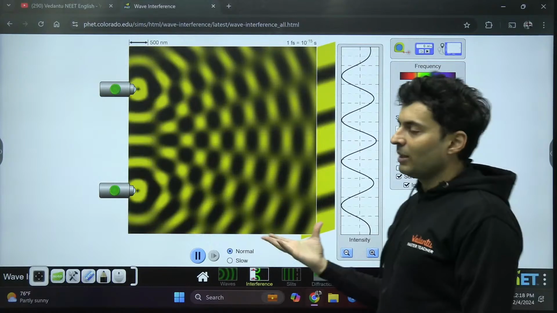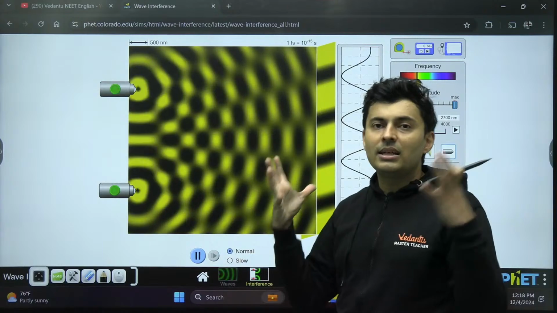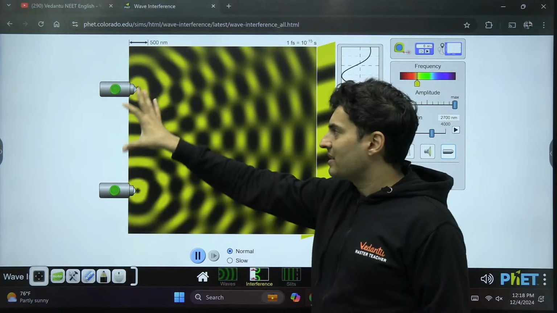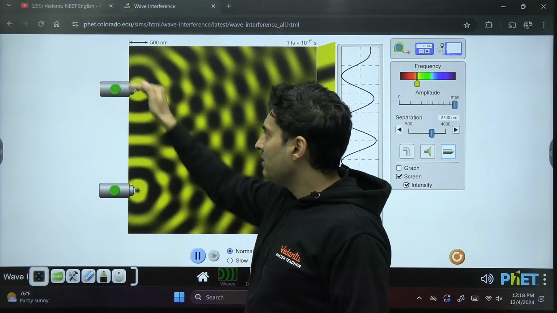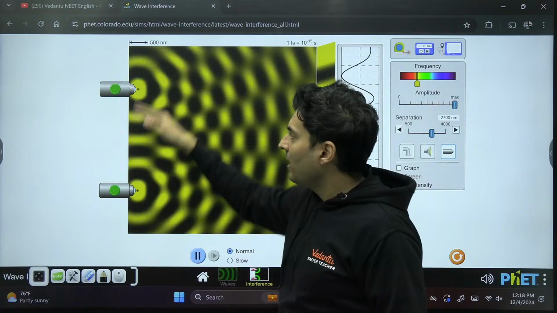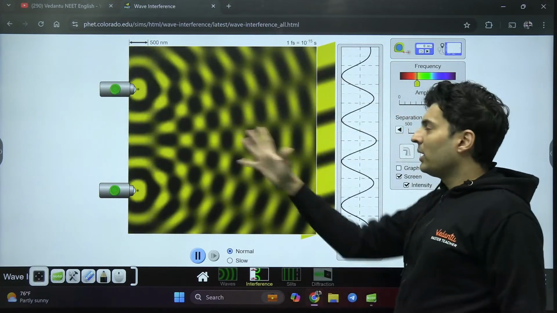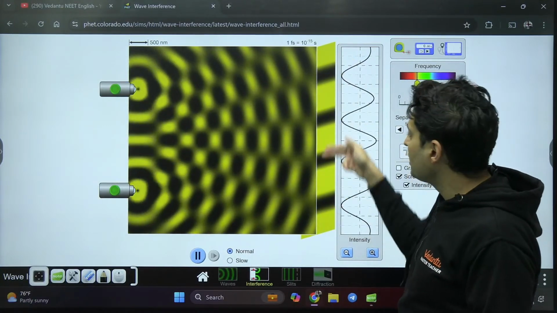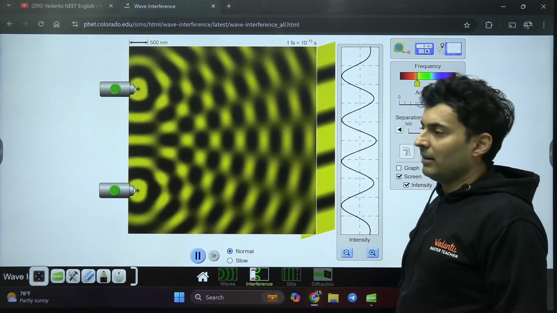Now basically this setup what you are seeing with light is called a Young's double slit apparatus or Young's double slit experiment, where they use two slits and there is a light source. The light falling from that source enters through these two slits, and these two slits behave like two coherent sources, and their light eventually through a dark room falls on a screen and you see a fringe pattern, alternate bright and dark bands.